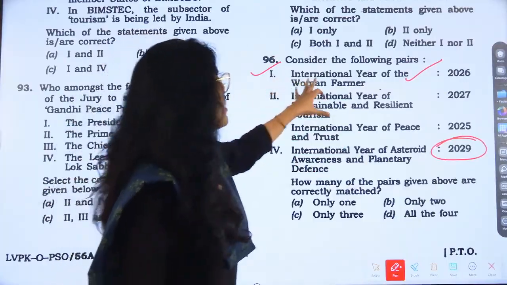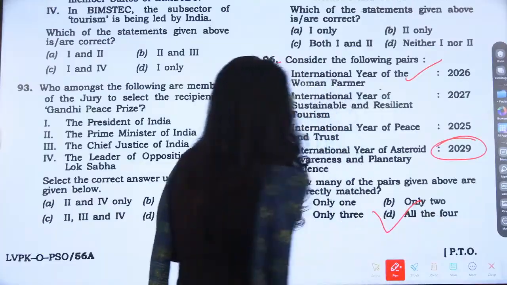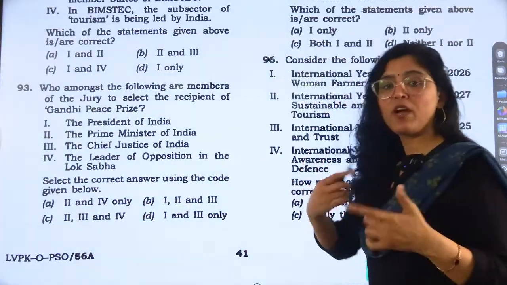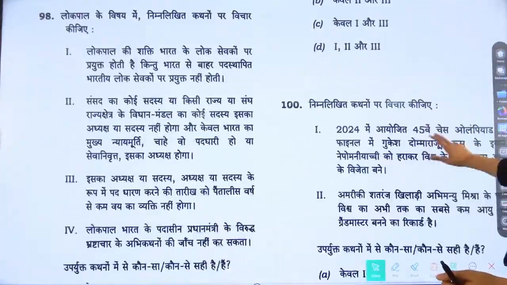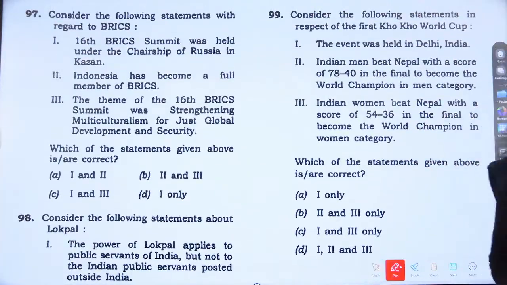Okay. International Year of Women Farmer 2026. So basically, all of the four are correctly matched. Everything is correctly matched. So sometimes we have to take risk, okay? Then only we'll be able to get the good score. But logical risk should be allowed. Logical risk. Not every kind of risk we can take, right? Everywhere marking the same thing? No, no, no. This is not allowed.